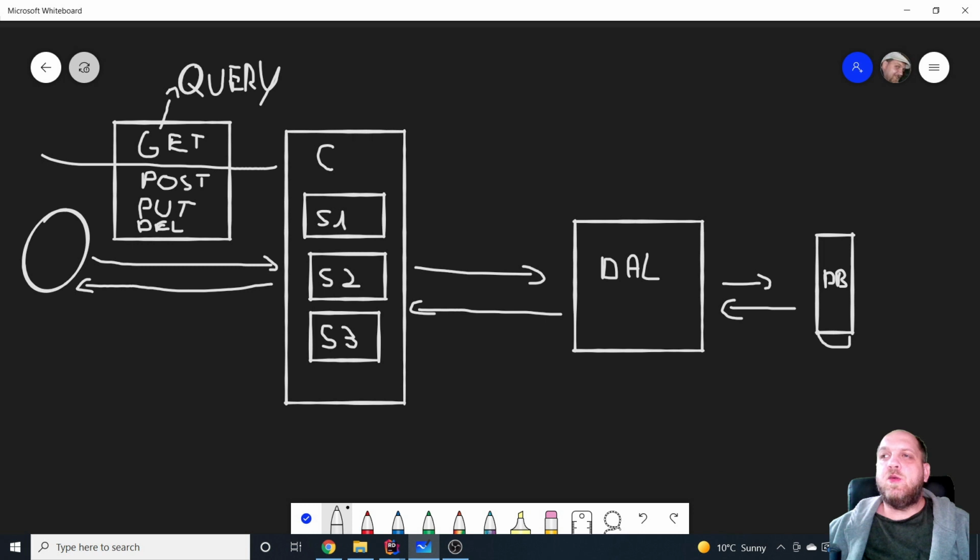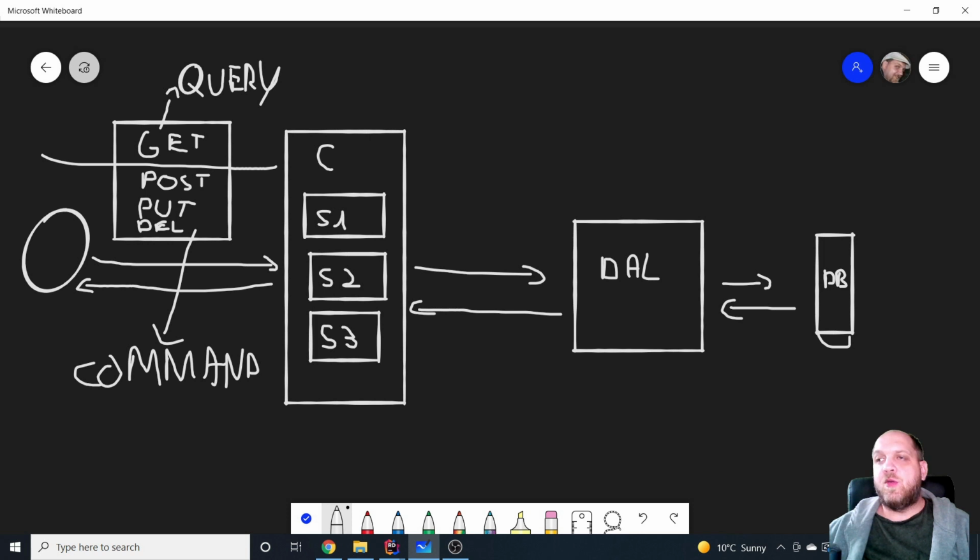And now POST, PUT, and DELETE, these are the type of requests that actually change something in our database or change the entire state of the application. Because in the end, something will be written in the database, even if it will be deleted, that's still a write. And we can simply think about this conceptually as being a command. So this means that conceptually, when we get a request, we either want to just retrieve data via a query, or we want to actually change the data, and we can consider that a command.